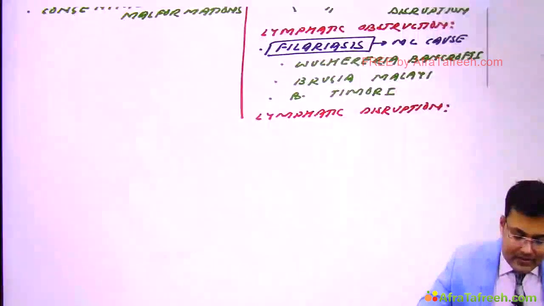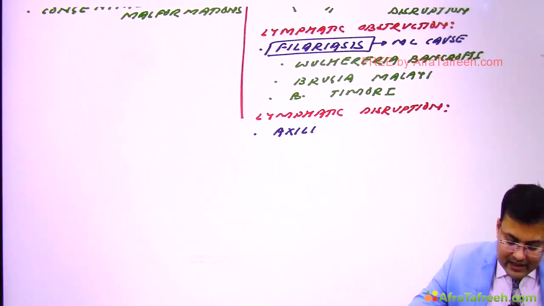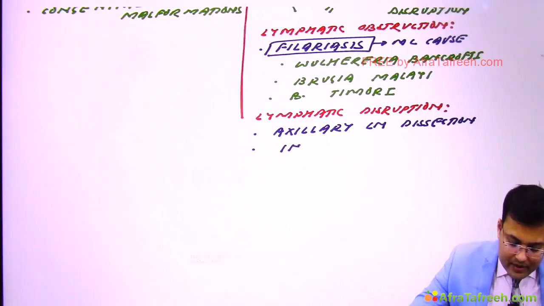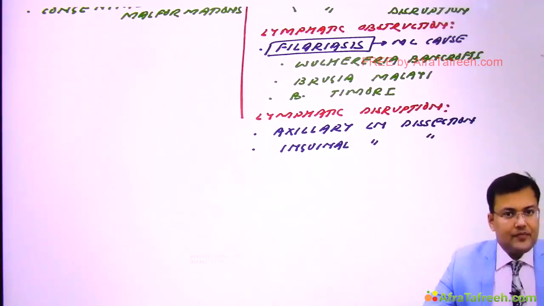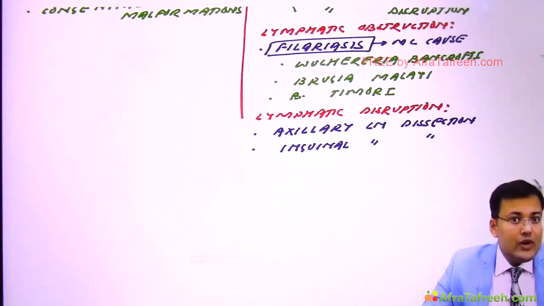So these are examples of lymphatic disruption.